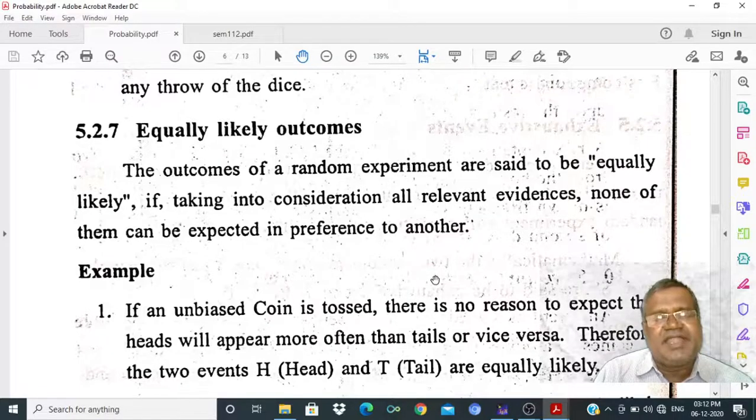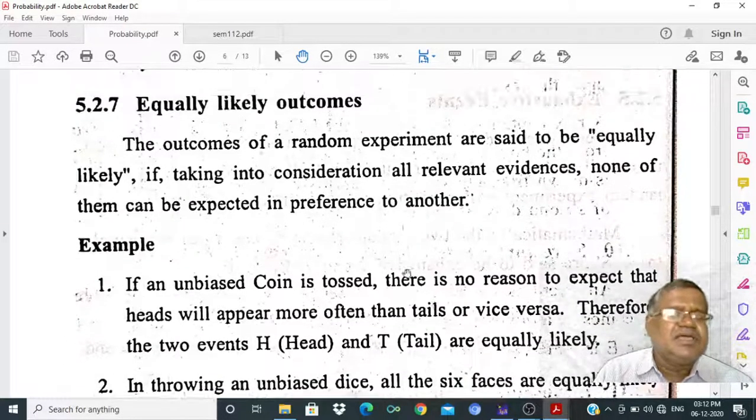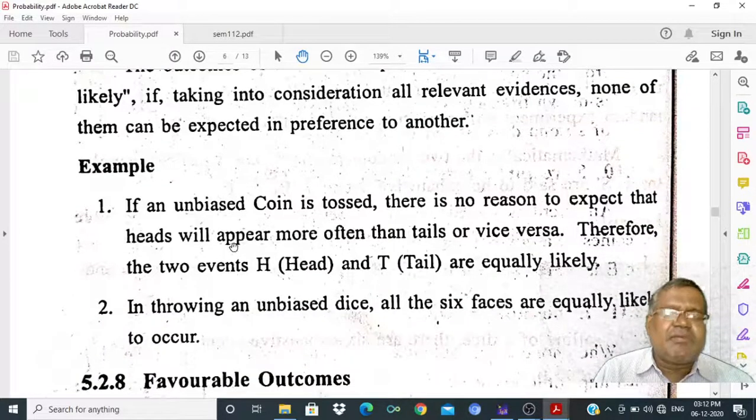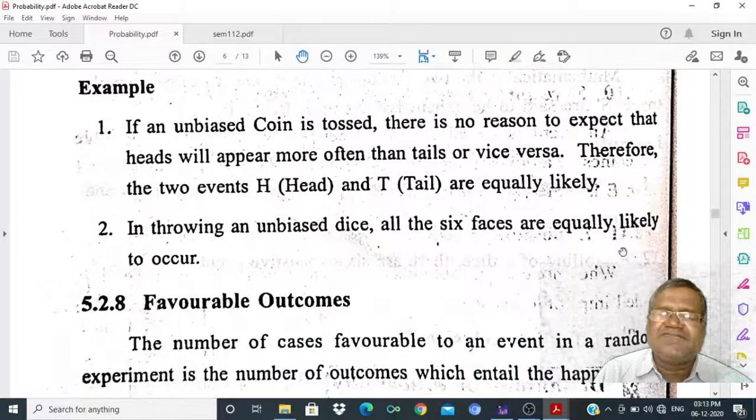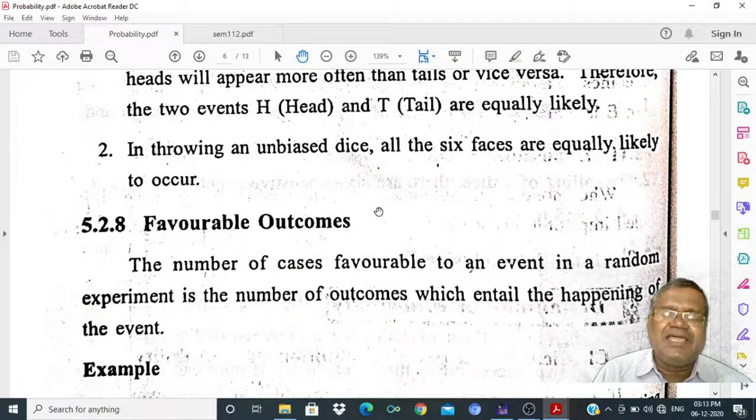The outcomes of a random experiment are said to be equally likely if, taking into consideration all relevant evidences, none of them can be expected in preference to the other. That is, they are equal. If an unbiased coin is tossed, there is no reason to expect that heads will appear more than tails or vice versa. Therefore, the two events head and tail are equally likely. In throwing an unbiased die, the 6 faces are equally likely. Similarly, the 52 cards are equally likely cases.